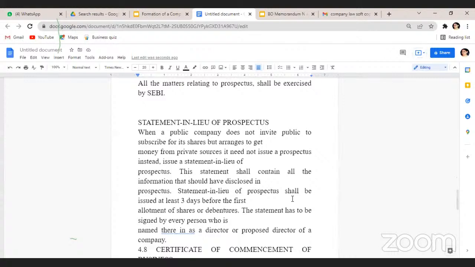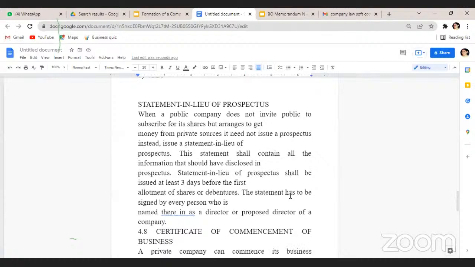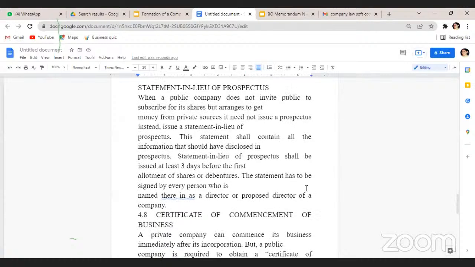Now, the next and last important topic, two more topics, and with this I'll wind up. Statement in lieu of prospectus. What does it mean? You need to read all the points under the contents of prospectus. Generally, a public limited company issues the prospectus through which it invites the public to subscribe for the shares or debentures of the company, right?